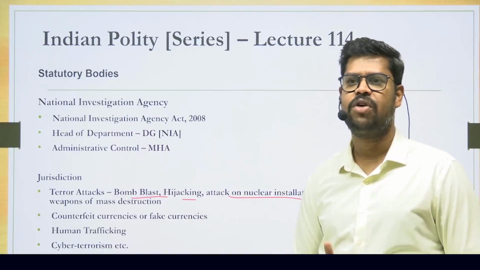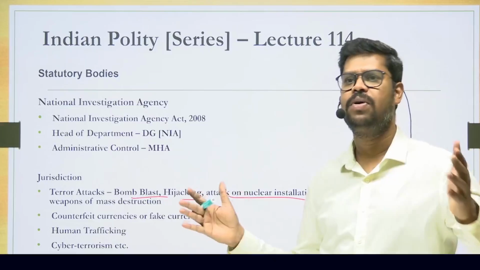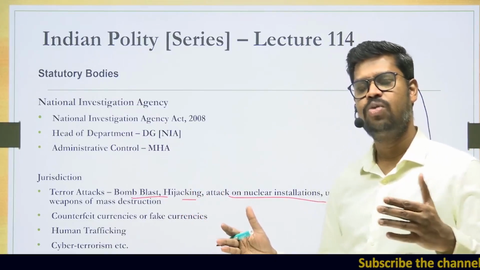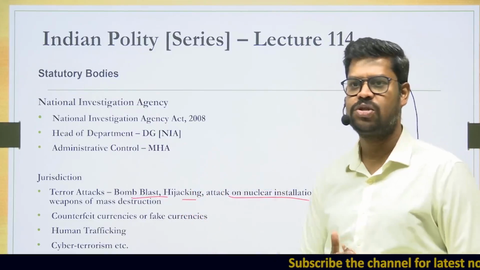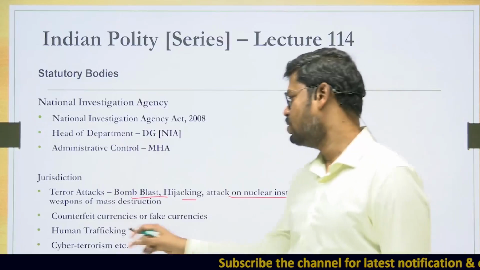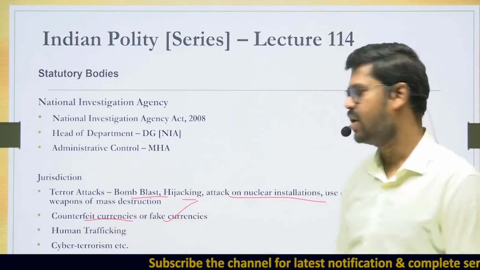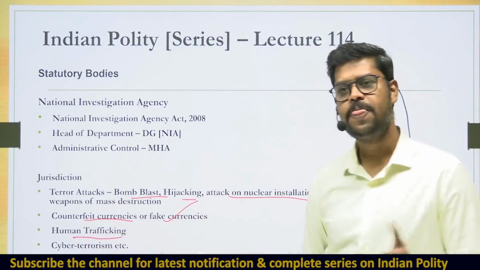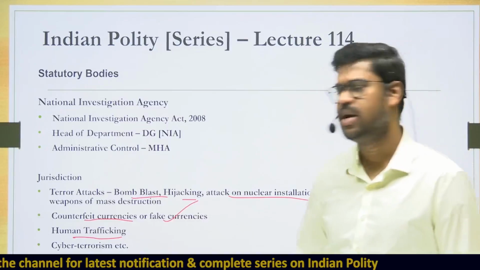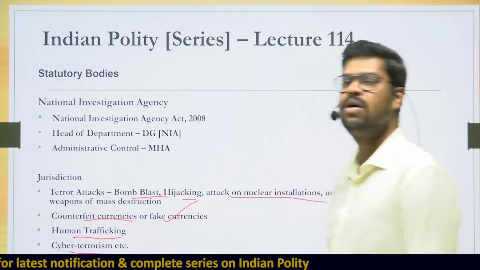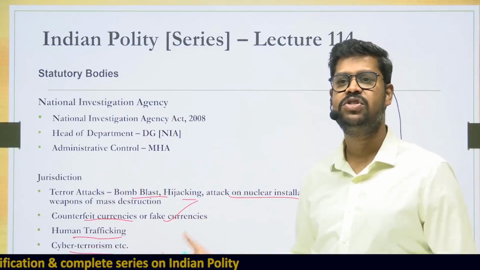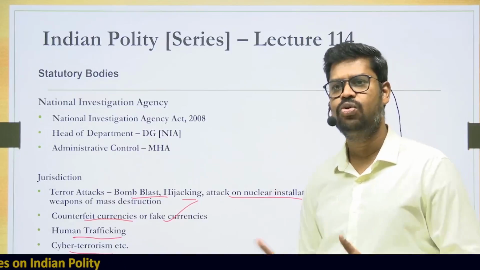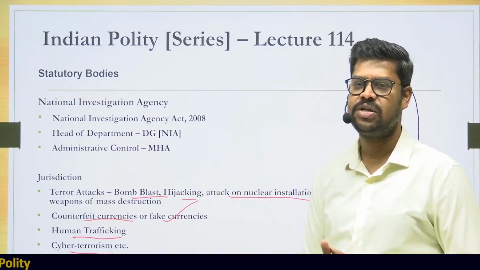However, over a period of time, the scope and functioning of the National Investigation Agency has been expanded, and a lot of other things have also been brought within its jurisdiction, which include cases related to counterfeit or fake currencies, and cases like human trafficking happening in India. Cyber terrorism and cyber attacks related cases are also brought within its jurisdiction, which means you can understand that the successful investigations of the NIA have led to expanding its scope.